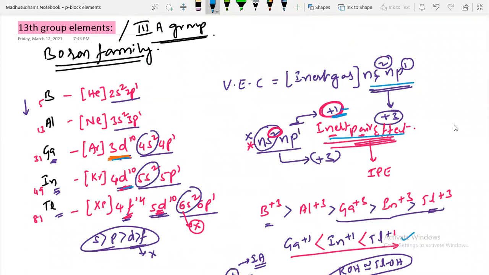Okay, so in tomorrow's class, probably we are going to finish it off. And we'll also start fourth group elements.